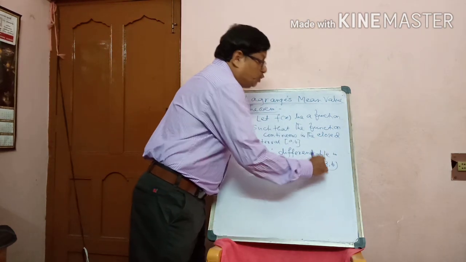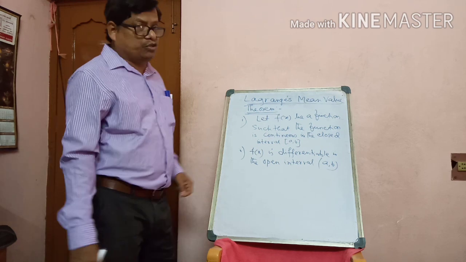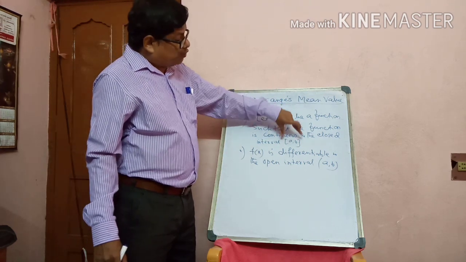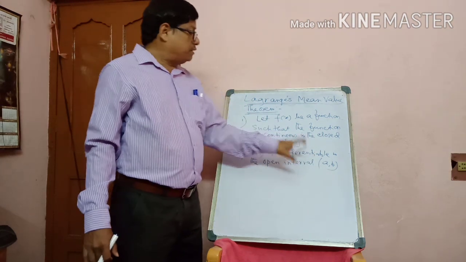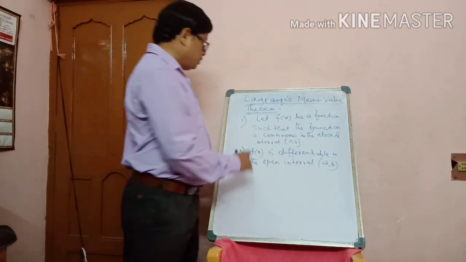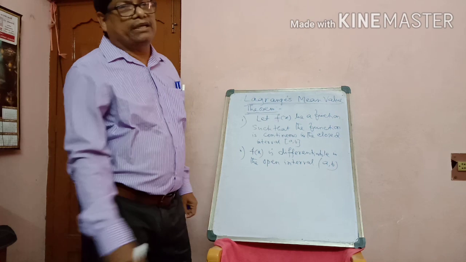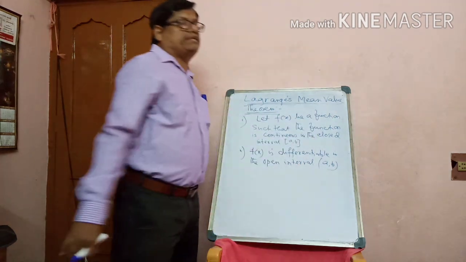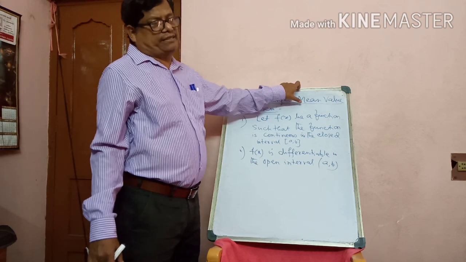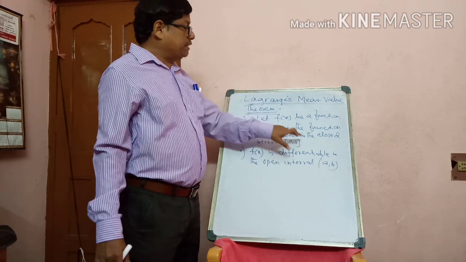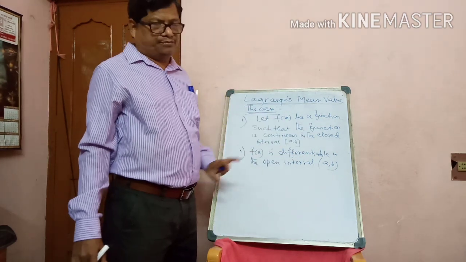Keep in mind, no need to change. Understood? Here closed continuous and open differentiable. So here only two conditions. Write: all the conditions of the Lagrange mean value theorem are satisfied. That is, the two conditions are satisfied.